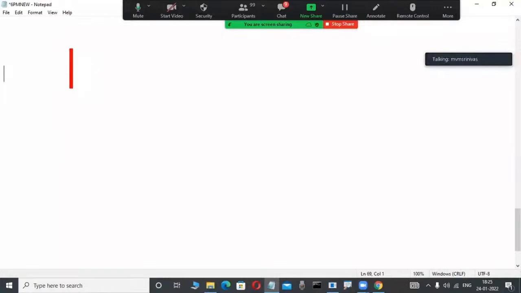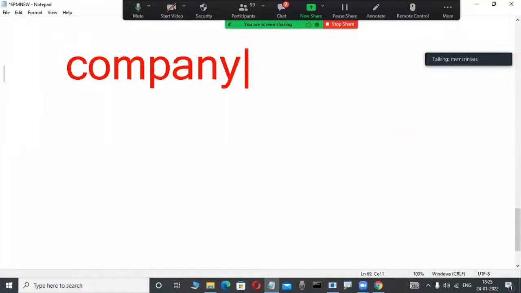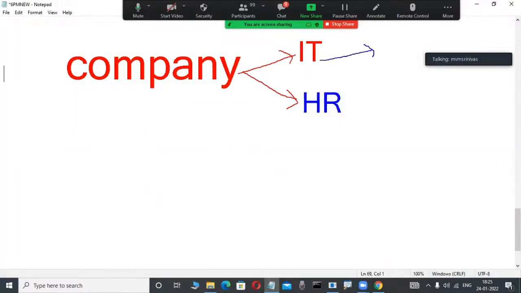Suppose one company is there. Don't write it down. A simple scenario: this company has two departments, for the purpose of example. One company has so many departments, but for your understanding I am taking two: IT is a department, and HR is also a department. Suppose you join the company; you would also be working in the IT department, or not? Yes.